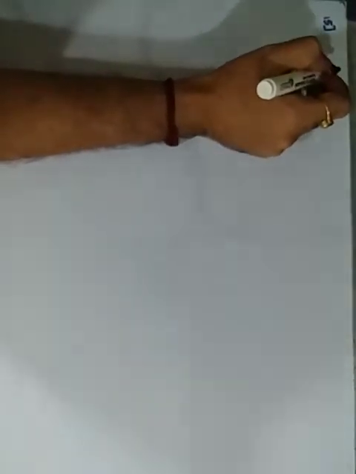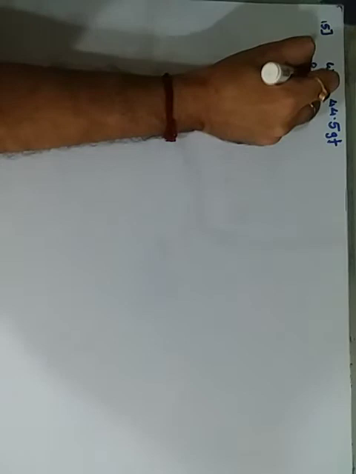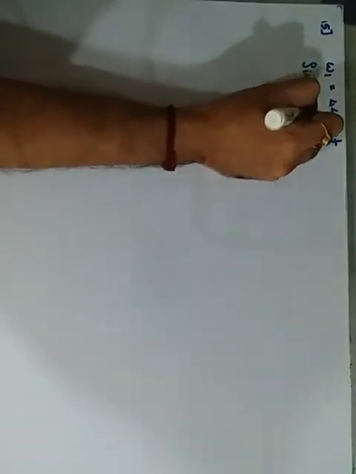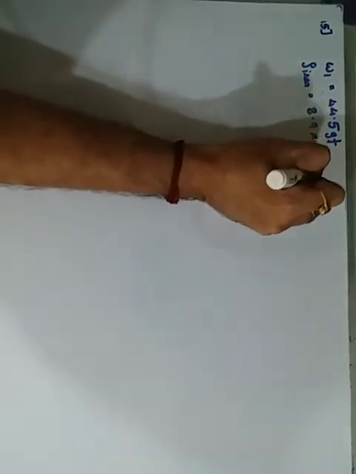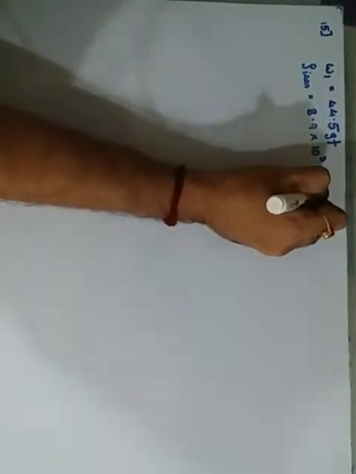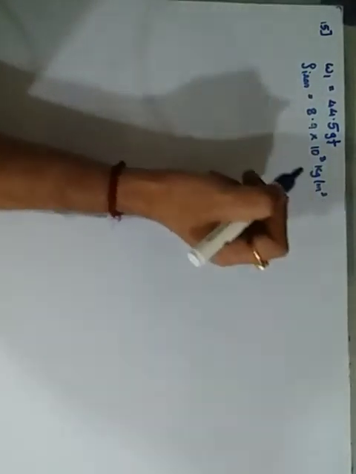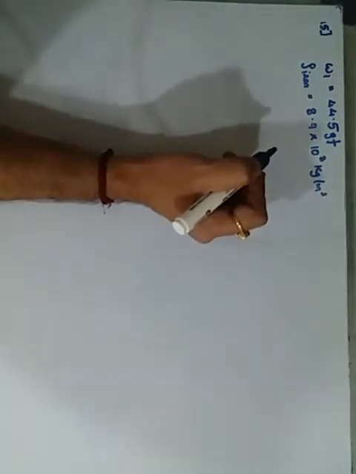A piece of iron weighs this much in air, W1. The weight in air is 44.5 gram force. The density of iron is given to you. It is 8.9 into 10 raised to 3 kilogram per meter cube. Find the weight of the iron piece when immersed in water.